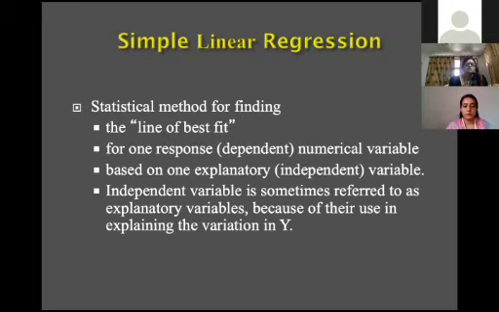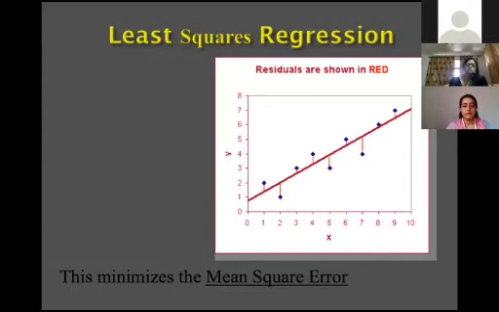It is a statistical method for finding the line of best fit. In simple linear regression, there is only one dependent numerical variable, which is based on one independent variable. So this is how to estimate it. There is one method in statistics which is known as least square regression. By adopting this method, we are able to estimate the regression coefficients.